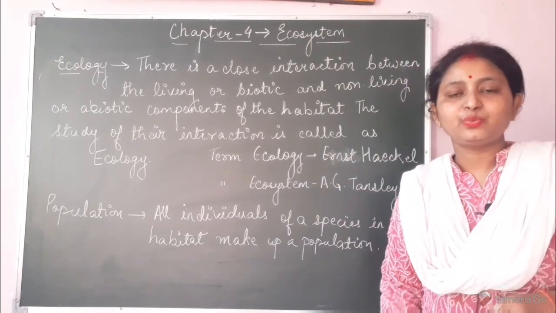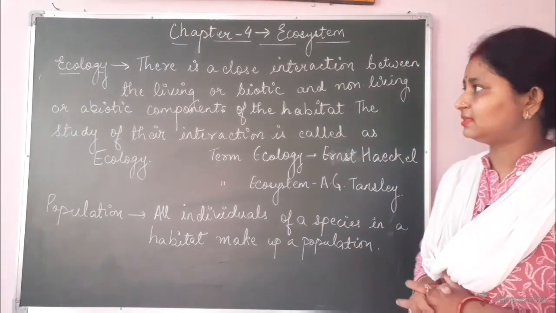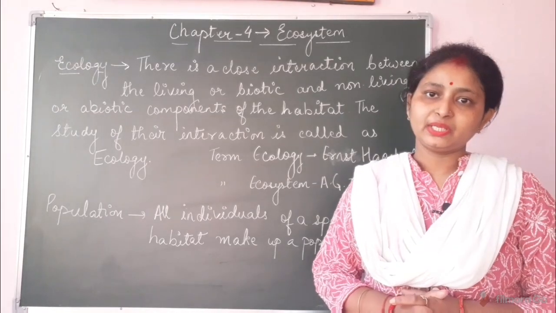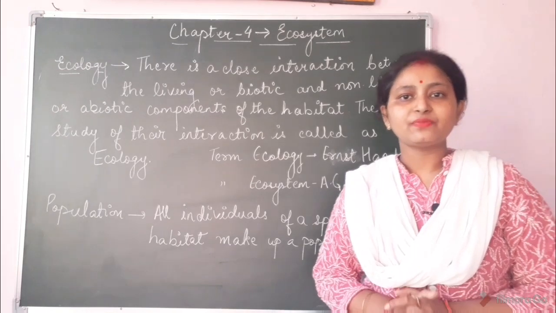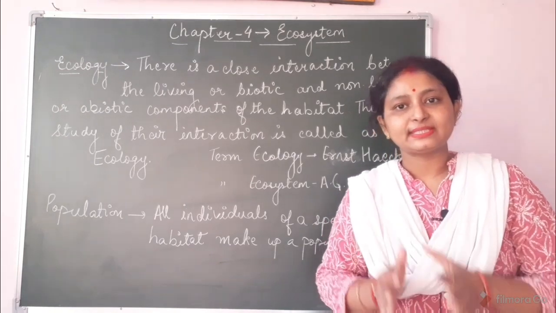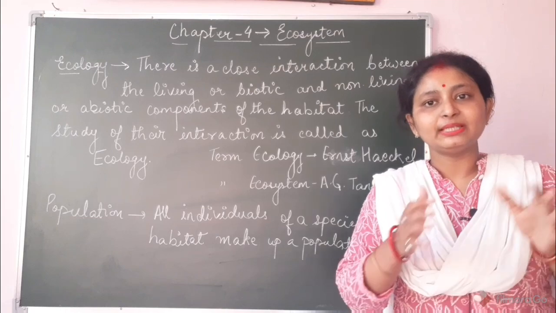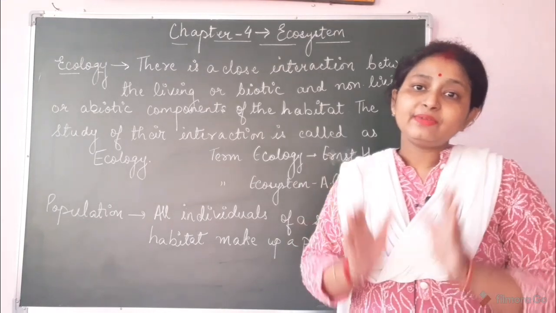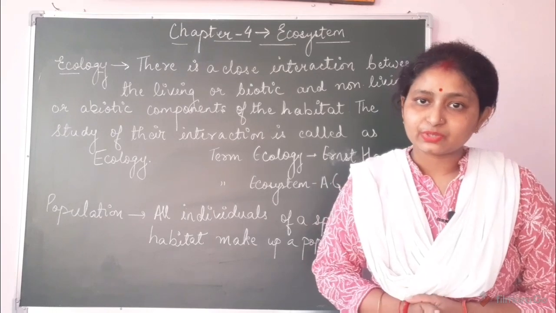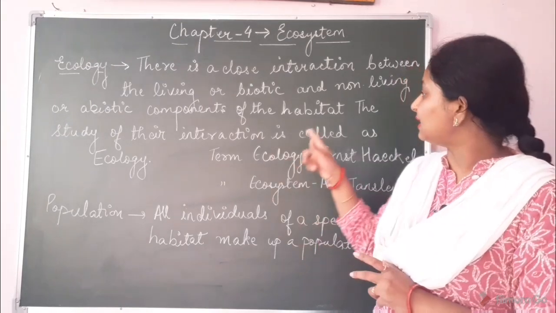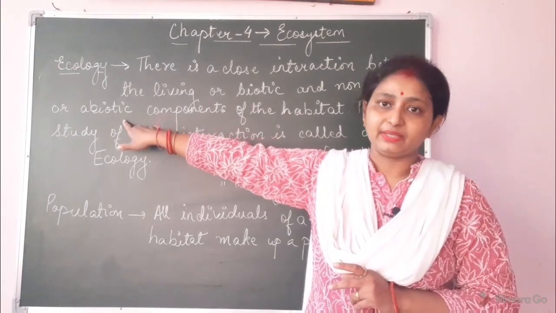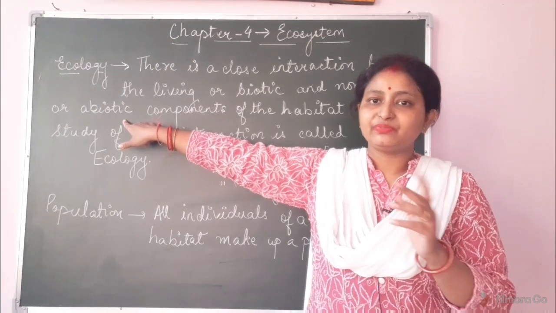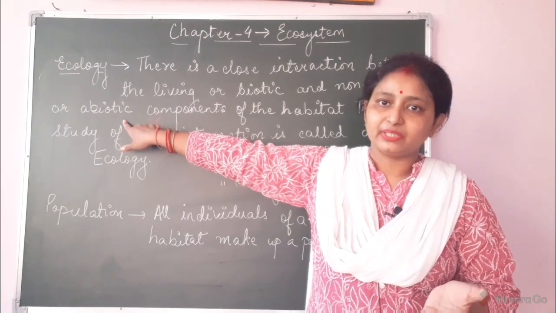Let's start with the rest of the terms, and the next one is ecology. Ecology is the branch of science in which we study the interaction between the living and the non-living things. The living things are called biotic, whereas the non-living things are called abiotic.